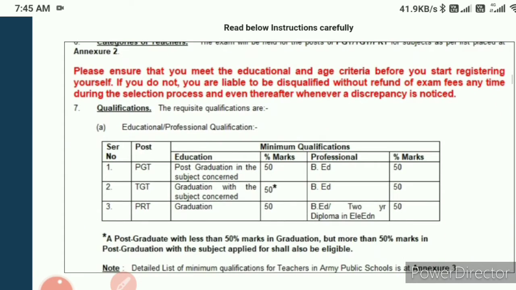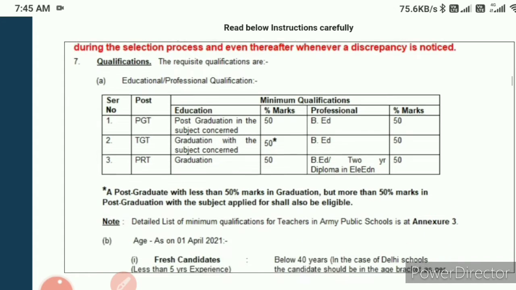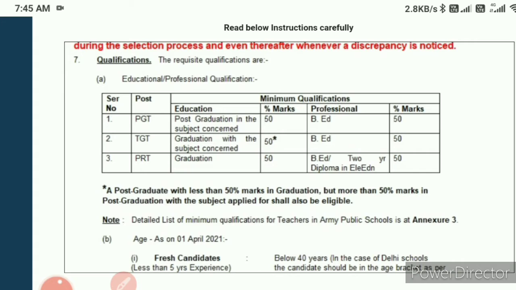So just scroll down and move on to the qualification. What kind of qualification is required for the particular vacancy? So first one is PGT. Post graduation in the subject concerned. It means whatever subject you have taken for PGT, minimum 50% marks is required. And another qualification required is B.Ed, minimum B.Ed with 50% marks. Same criteria for the TGT.